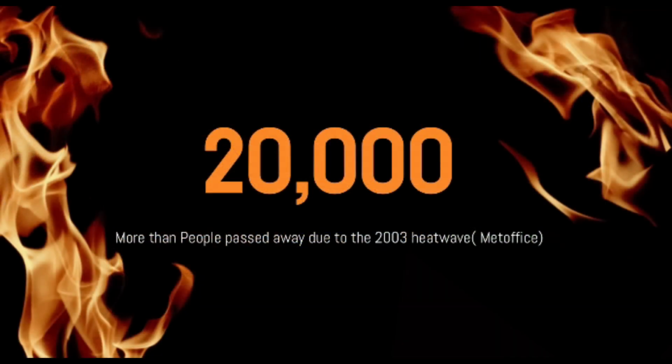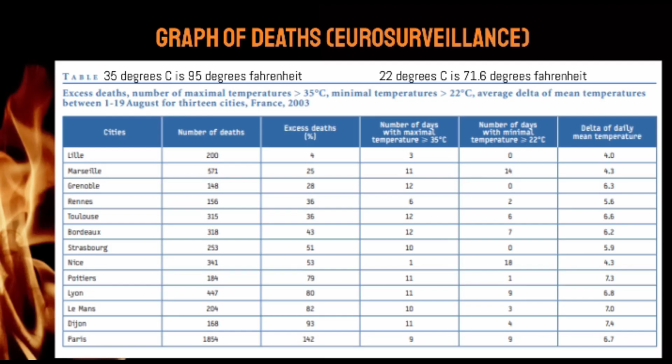In total, about 20,000 people passed away during the 2003 heat wave. About 15,000 deaths caused by the 2003 heat wave were in France alone. And this chart shows different cities in France and the number of deaths that occurred. And we can also see in this graph that they had many days, some cities with more than 10 days, of temperatures higher than 95 degrees.